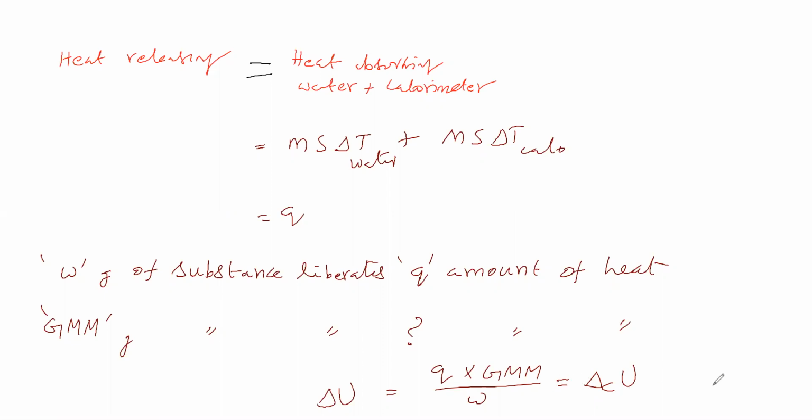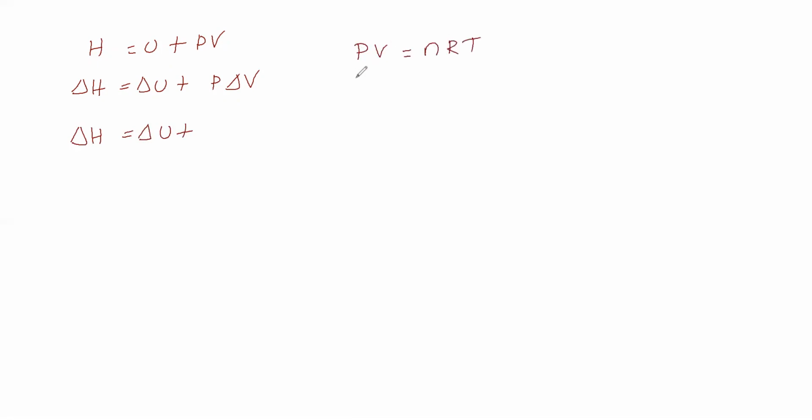So how to find enthalpy of combustion? For that we'll see the relation H is equal to U plus PV. It is a relation between what? Enthalpy and internal energy. Enthalpy and internal energy are related like this. Then we will see the change: delta H is equal to delta U plus P delta V. Pressure we kept constant, P delta V we kept. How to write: PV is equal to nRT, then P times change in volume, we will say delta Ng RT we will take.